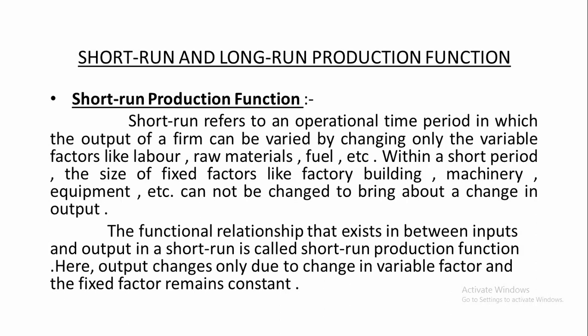It is the functional relationship between the physical inputs and the physical output in the short run. Output changes only due to a change in variable factors and not the fixed factors. In the short run, to change the output, we can change only the size of variable factors, and fixed factors remain constant.